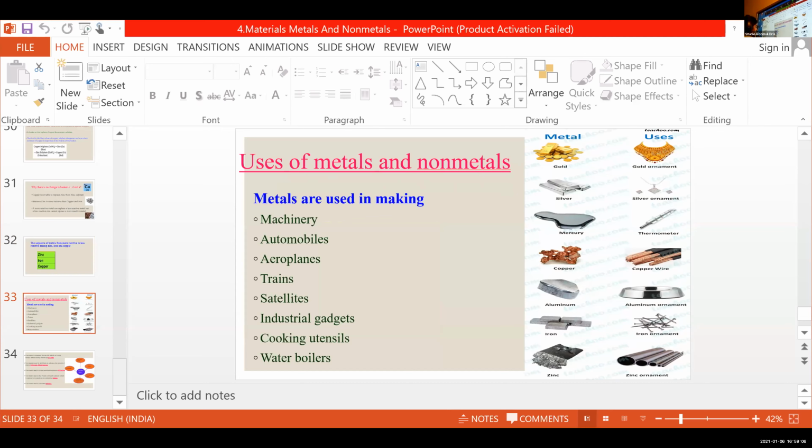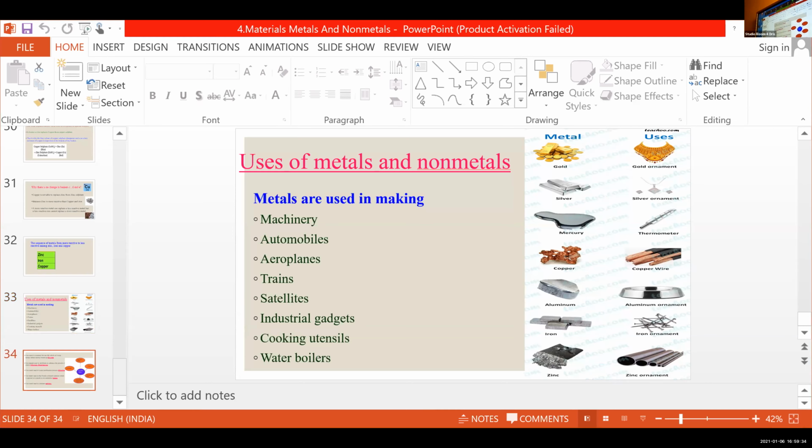Metals are used in making machinery, automobiles, aeroplanes, trains, satellites, industrial gadgets, cooking utensils, water boilers, etc. Okay, clear? Then the uses of non-metals.